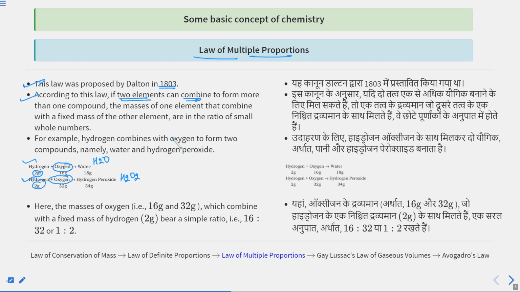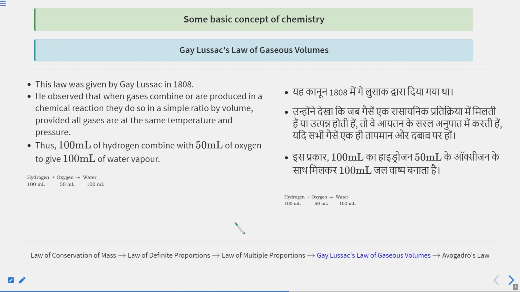As I told you already, hydrogen combined with oxygen forms two compounds, namely water and hydrogen peroxide, having formula H2O2. Here the masses of oxygen, 16 gram and 32 gram, which combine with a fixed mass of hydrogen, bear a simple ratio. What type of ratio? 16 to 32, which means 1 to 2. This law is named the law of multiple proportion.